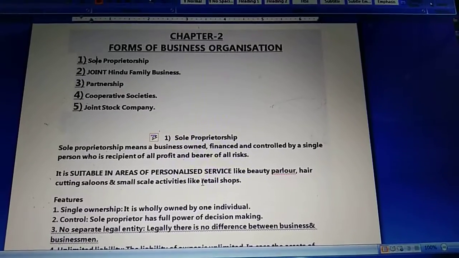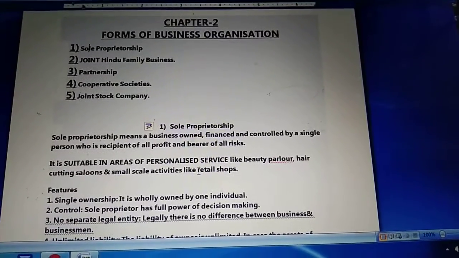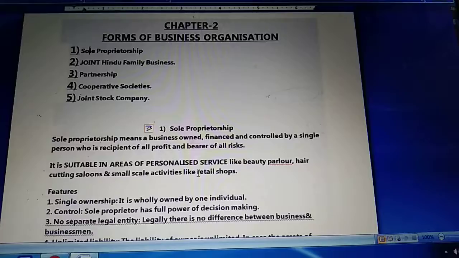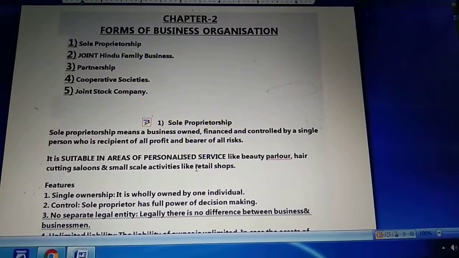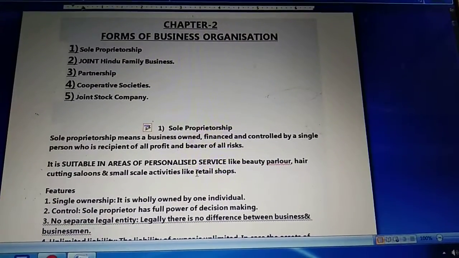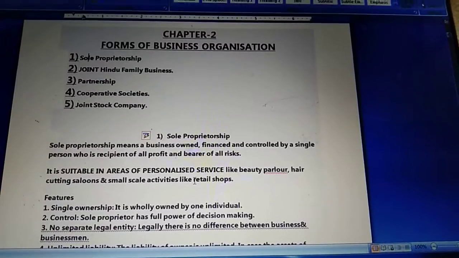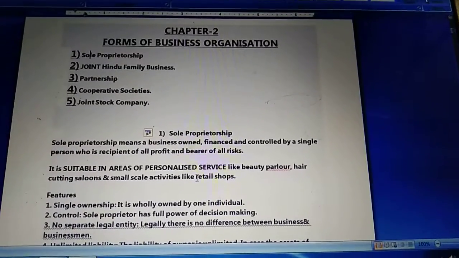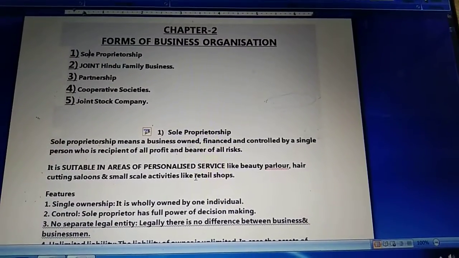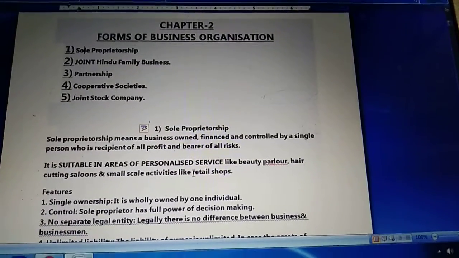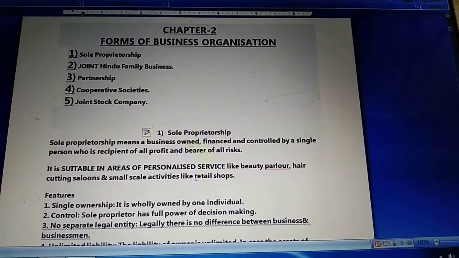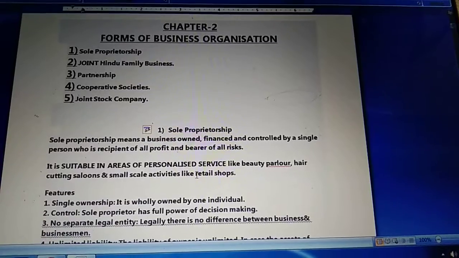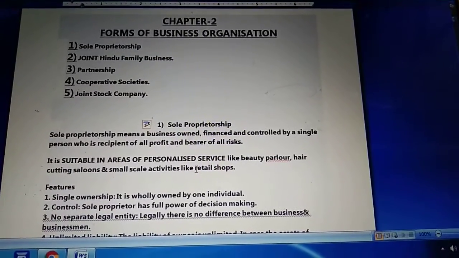Students, in chapter number 1, in the last topic, we learned the different factors required for starting a business. In that topic, we also covered one point, ownership type. That ownership type is what we are going to study in this chapter in an expanded manner, which we will call here a form of business organization.